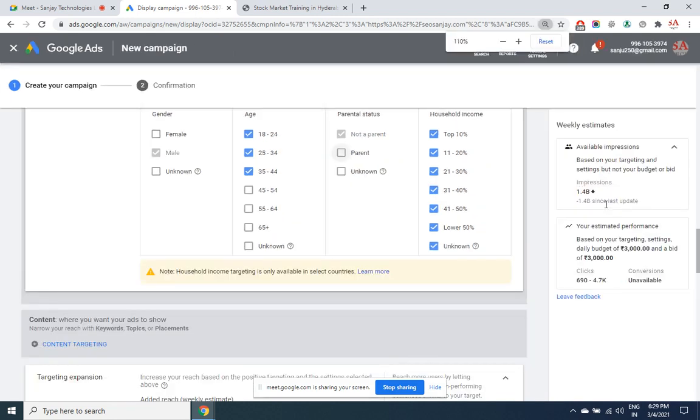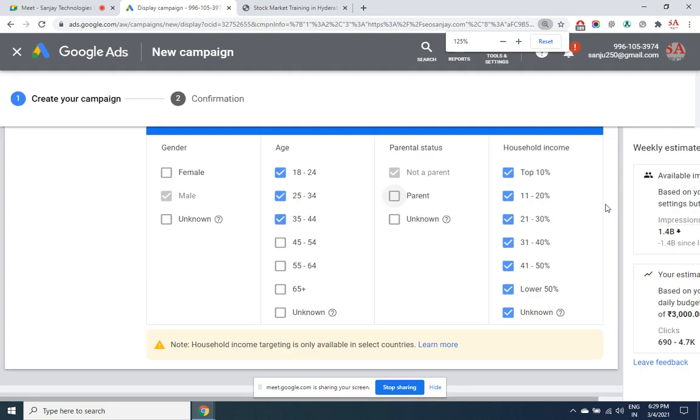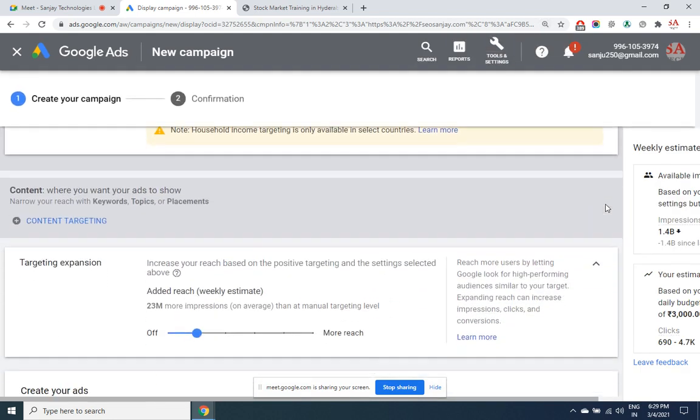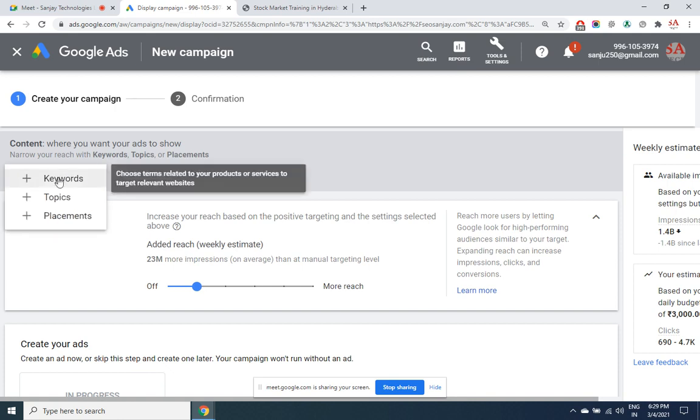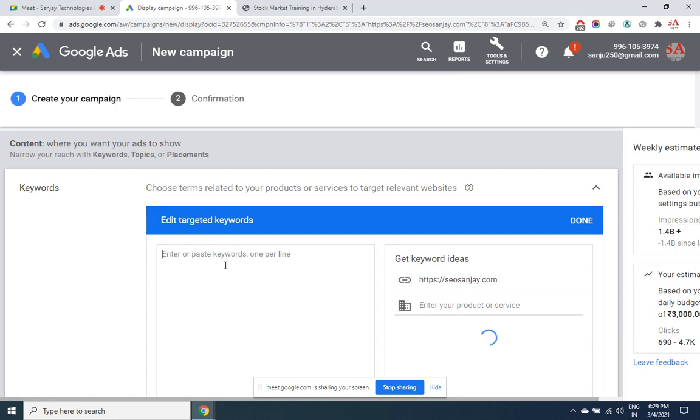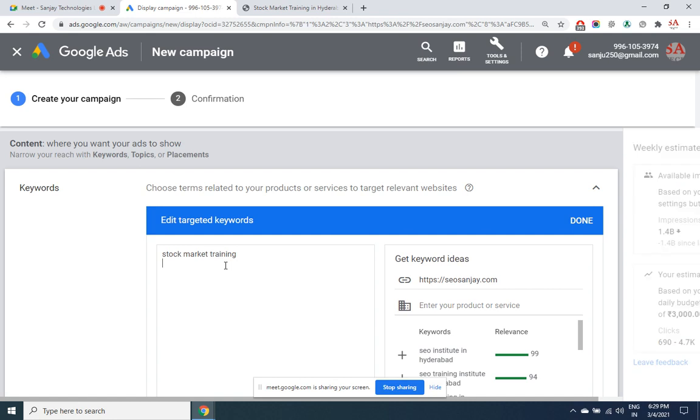problem with zooming and unzooming. Content targeting. You may want to display ads which are relevant to certain topics, keywords. All the websites which are focusing on these keywords, you may want to display ads there. One by one, you can put all the keywords.